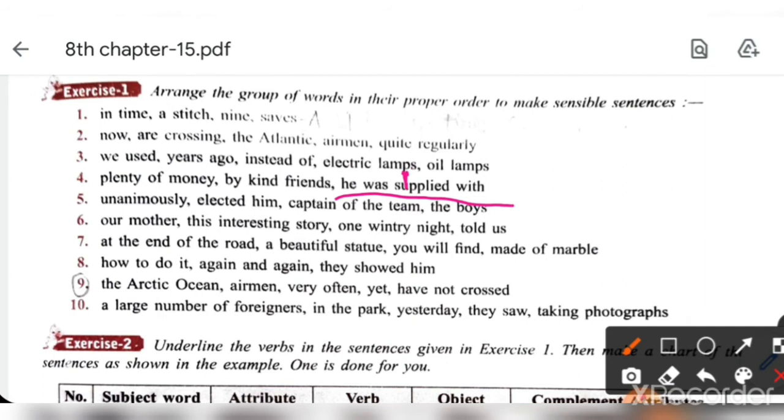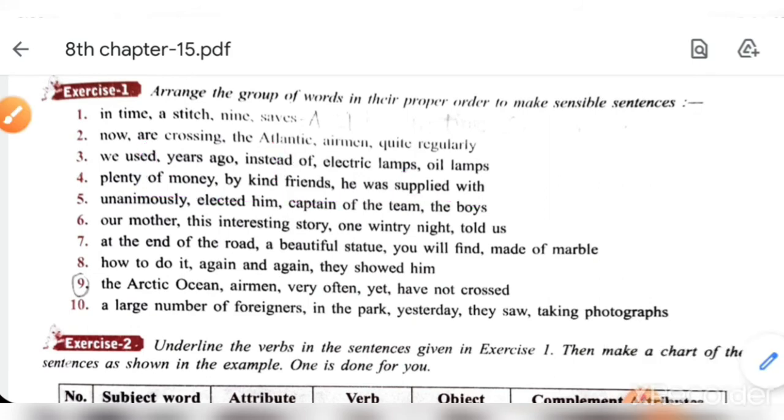He was supplied with. Second one is plenty of money. He was supplied with plenty of money. Then third one is by kind friends. I repeat, he was supplied with plenty of money by kind friends. Understood? Next one is fifth one.